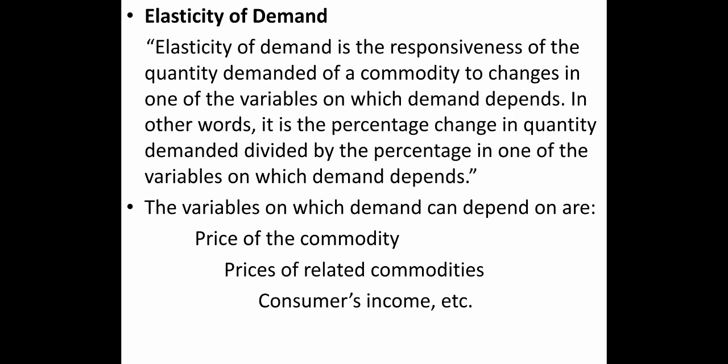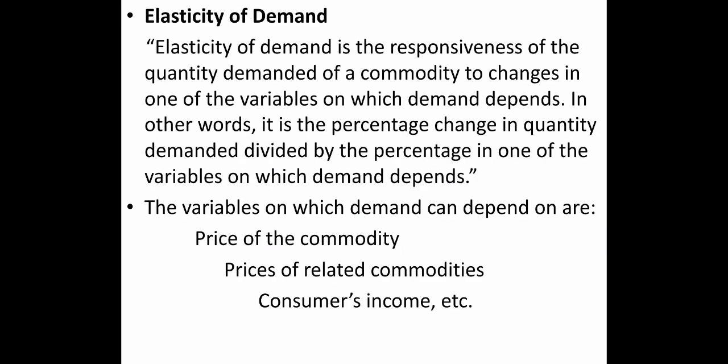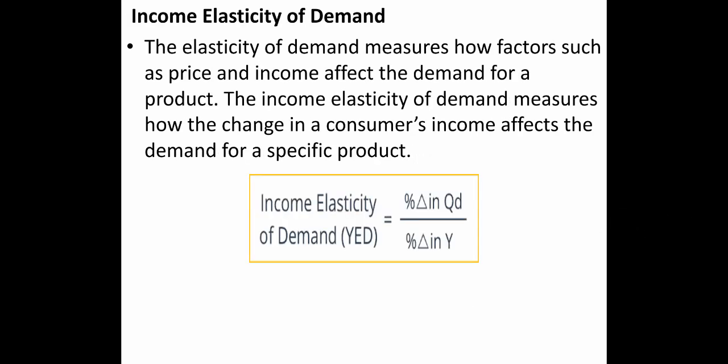So there are basically three types of elasticity of demand: price elasticity of demand, cross elasticity of demand, and income elasticity of demand. First of all, we are going to look at income elasticity of demand. Income elasticity of demand measures how factors such as price and income affect the demand for a product. The income elasticity of demand measures how the change in consumers' income affects the demand for a specific product.